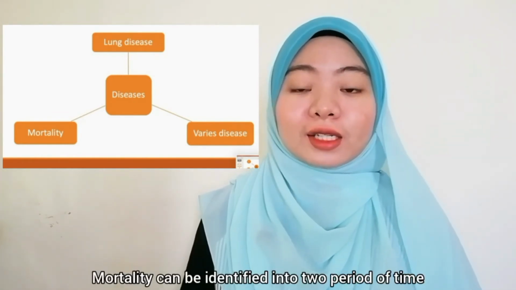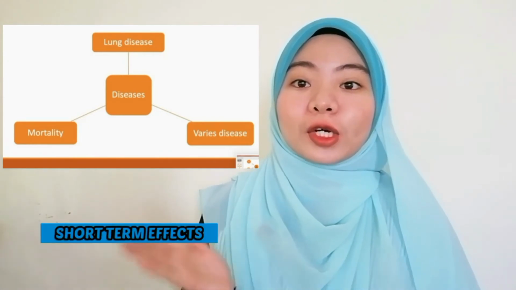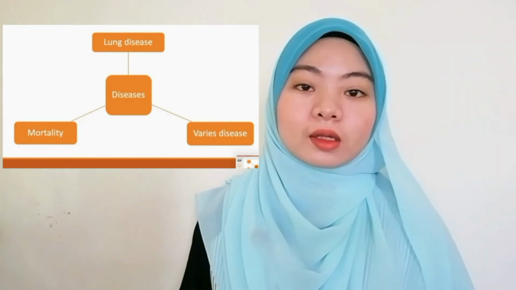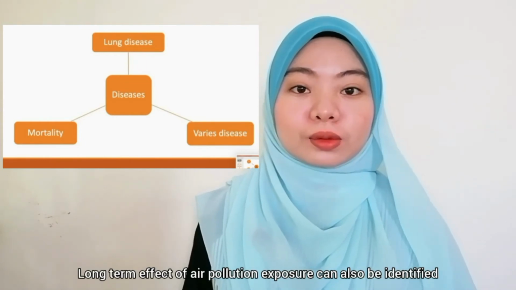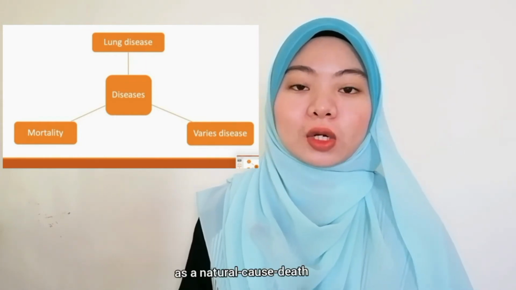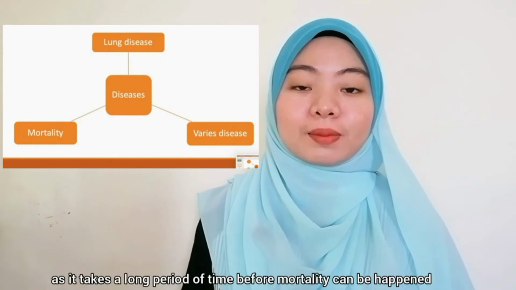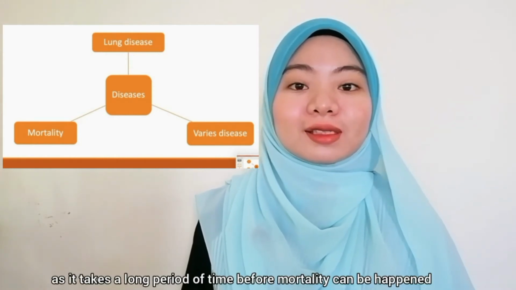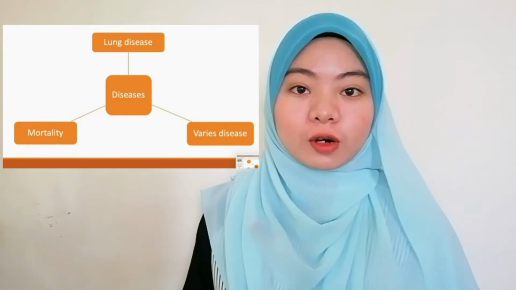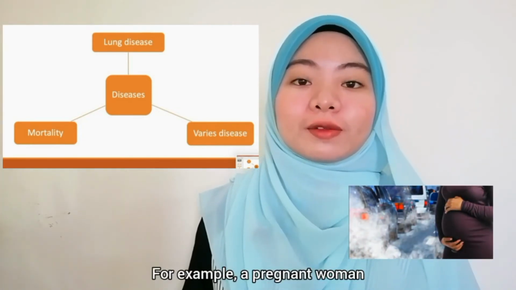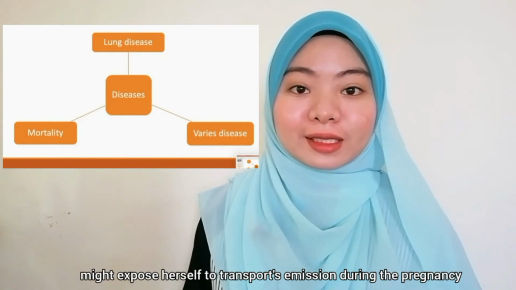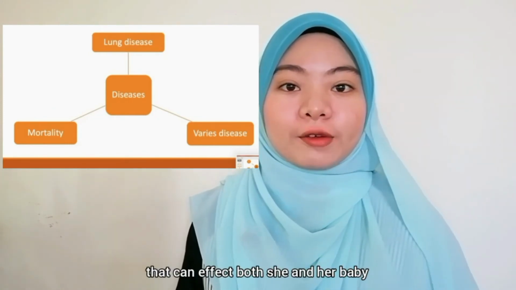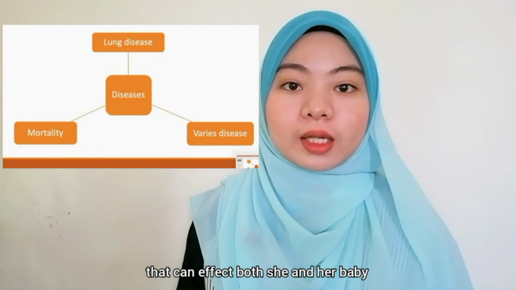Mortality can be identified in two periods of time, short-term and long-term. The long-term effect of air pollution exposure can also be identified as a natural cause of death because it takes a long period of time before mortality can happen. For example, a pregnant woman who lives in a busy city might expose herself to transport emissions during the pregnancy, which can affect both her and her baby.